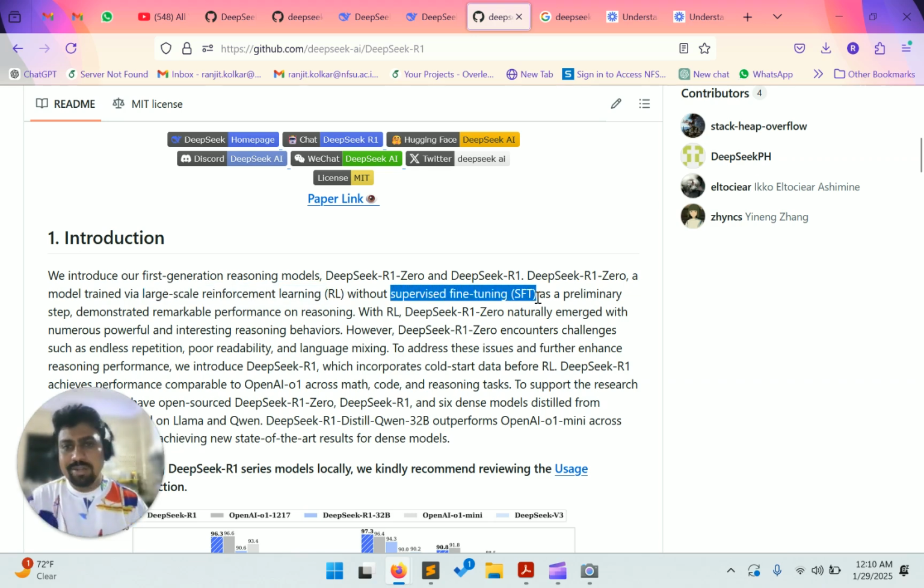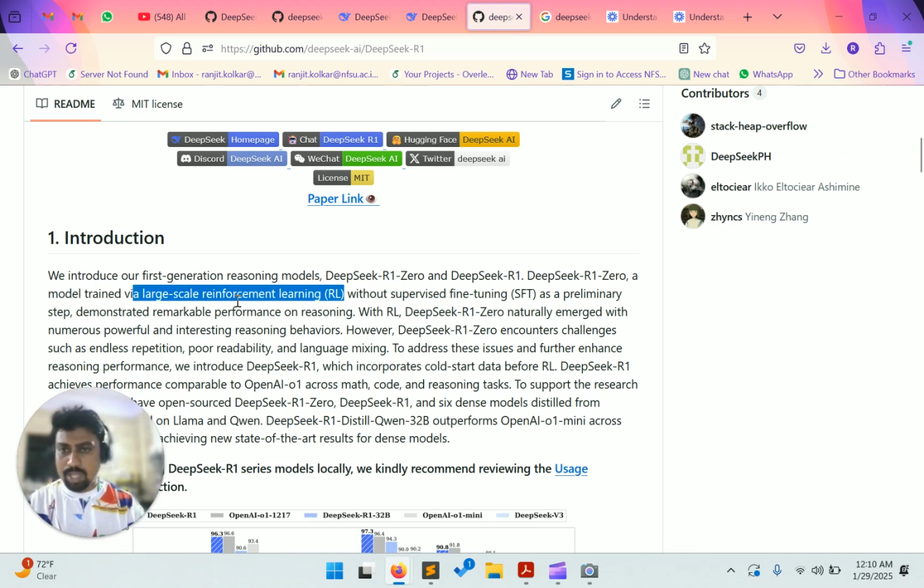Most of the companies like OpenAI or very similar models were using supervised fine-tuning. If we know a little bit of technology related to NLP, they were trying to improve this with an improved algorithm of supervised fine-tuning, making it better and better to improve the reasoning and performance on the benchmarks they specified. But this research came up with a different strategy, where they try to use reinforcement learning, which the other players have not used. And this is the breakthrough technology they achieved.